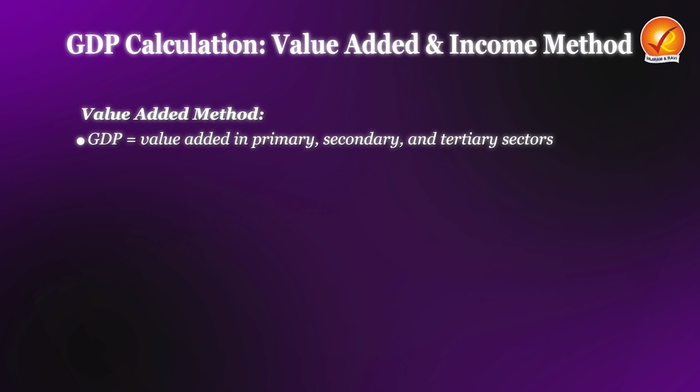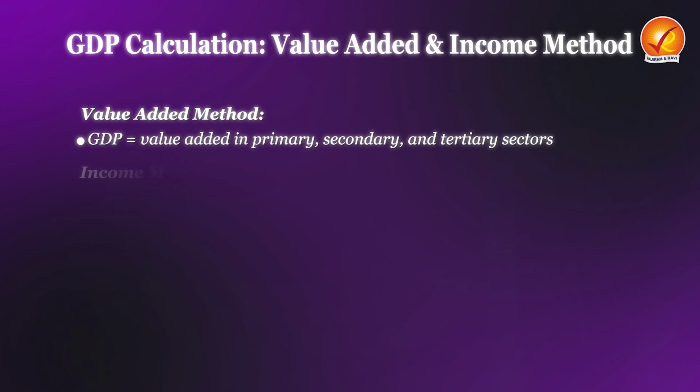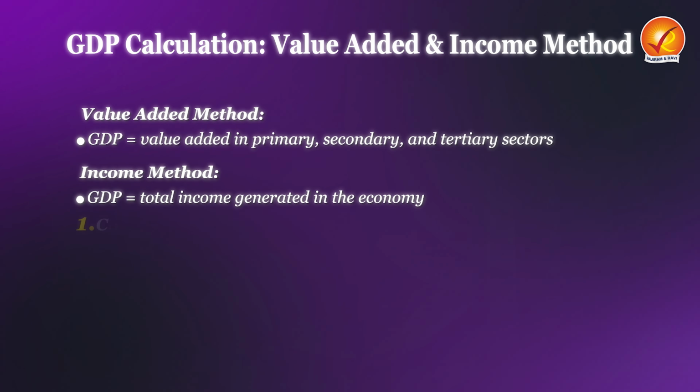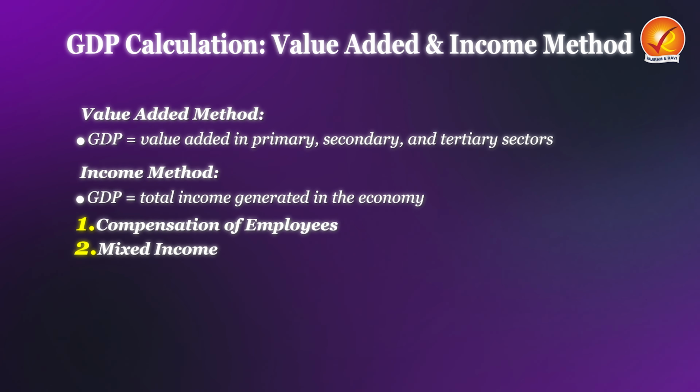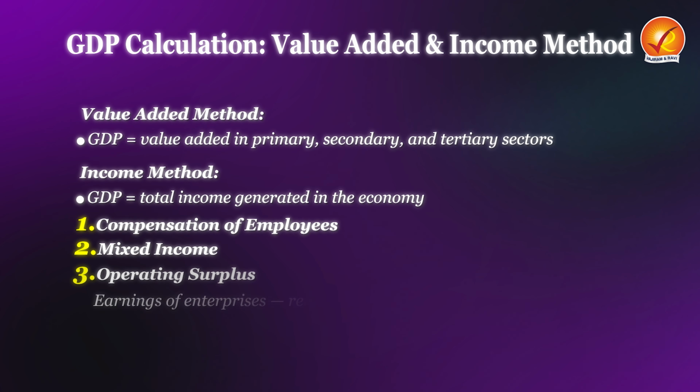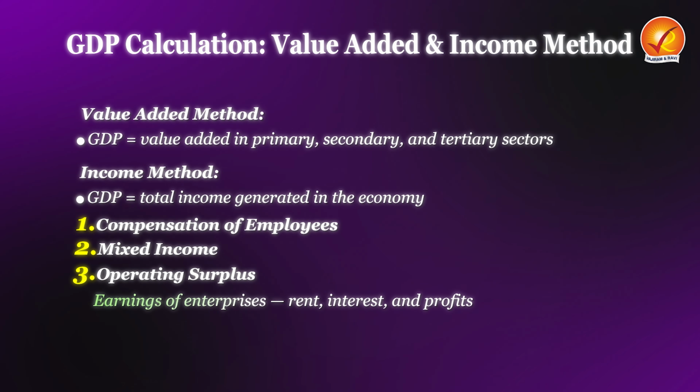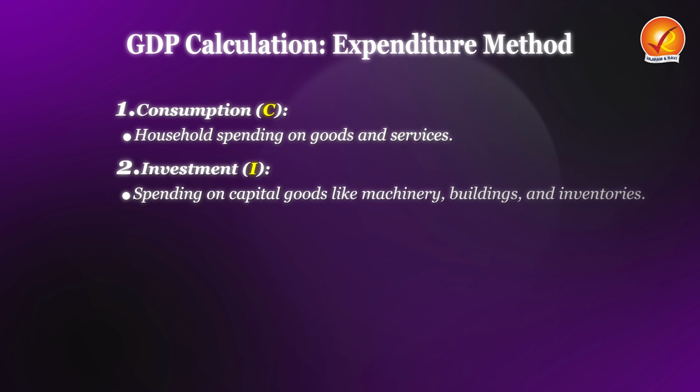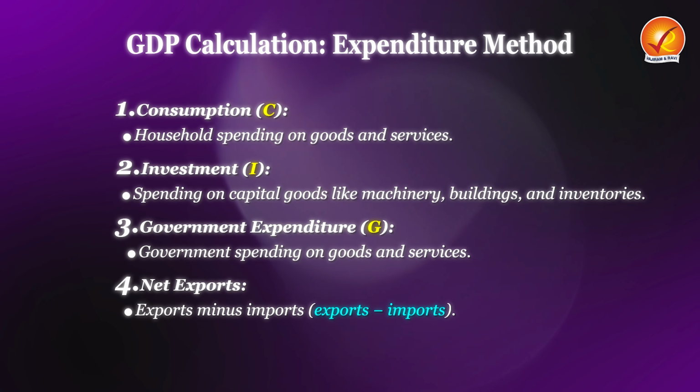Now, in each of these methods, the GDP is calculated differently. Let's say, for example, in value addition method, we see value addition in each of the sectors in an economy. Primary sector, secondary sector, and tertiary sector, we get to know the GDP. In income method, we have certain components. First component is compensation of employees. Second is mixed income of self-employed. And third component is operating surplus, which includes rent, profit, and interest. All these 3 components together form your income method. And then there is the fourth method, that is expenditure method, which includes 4 components. One is consumption, second is investment, third is government expenditure, and fourth one is net exports.